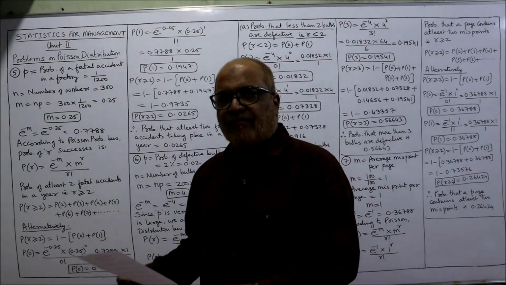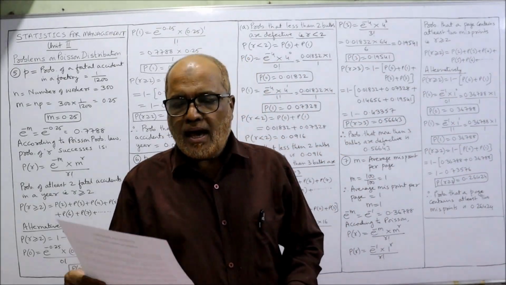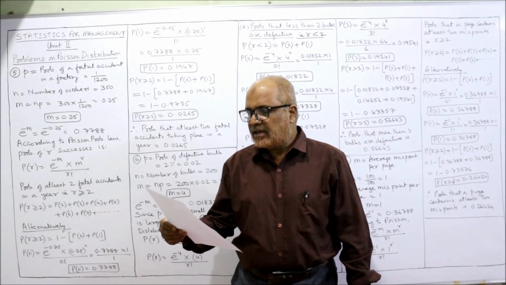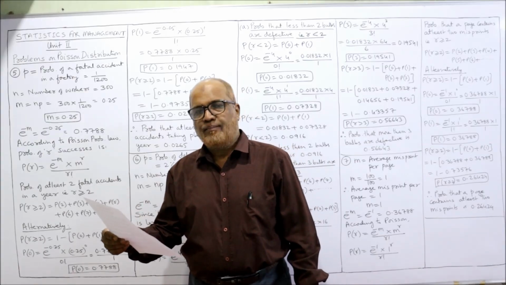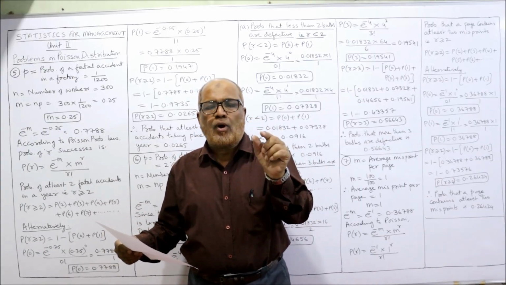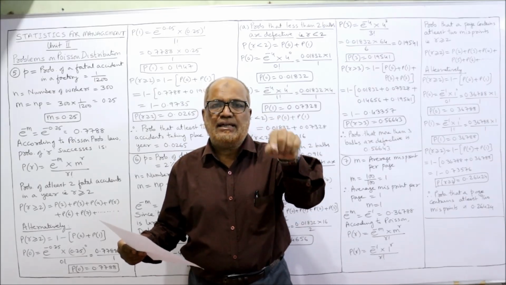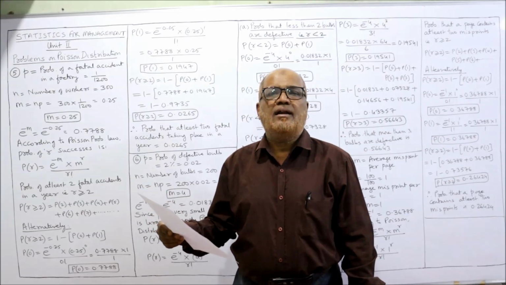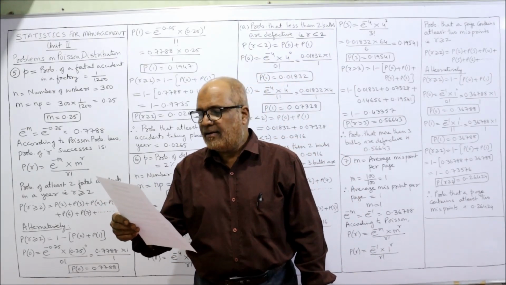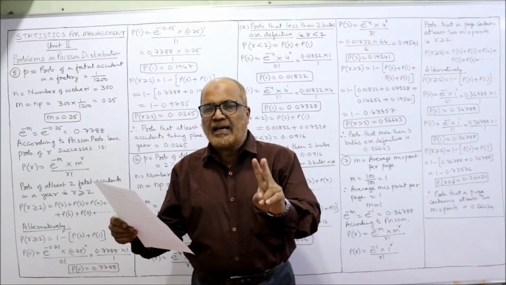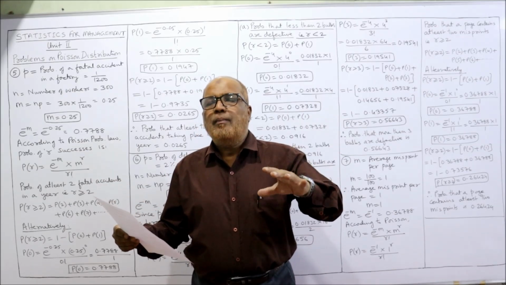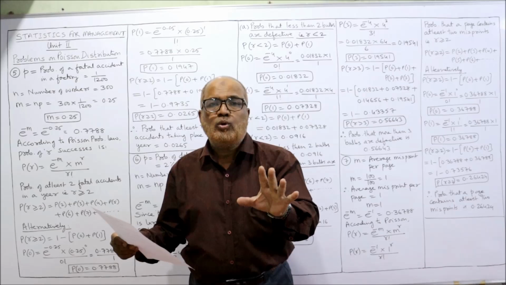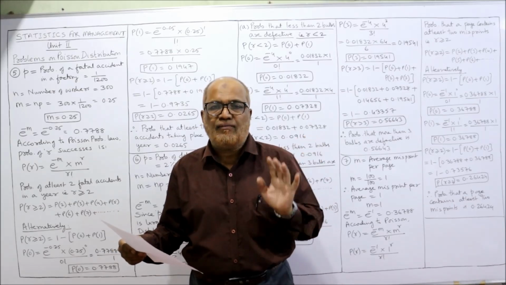Now, see the problem number 5. Assume that the probability of a fatal accident in a factory during the year is 1 by 1200. Calculate the probability that in a factory employing 300 workers, the number of workers are 300, there will be at least 2 fatal accidents in a year. What is the chance that in a particular year, at least, minimum 2 fatal accidents take place in the factory?